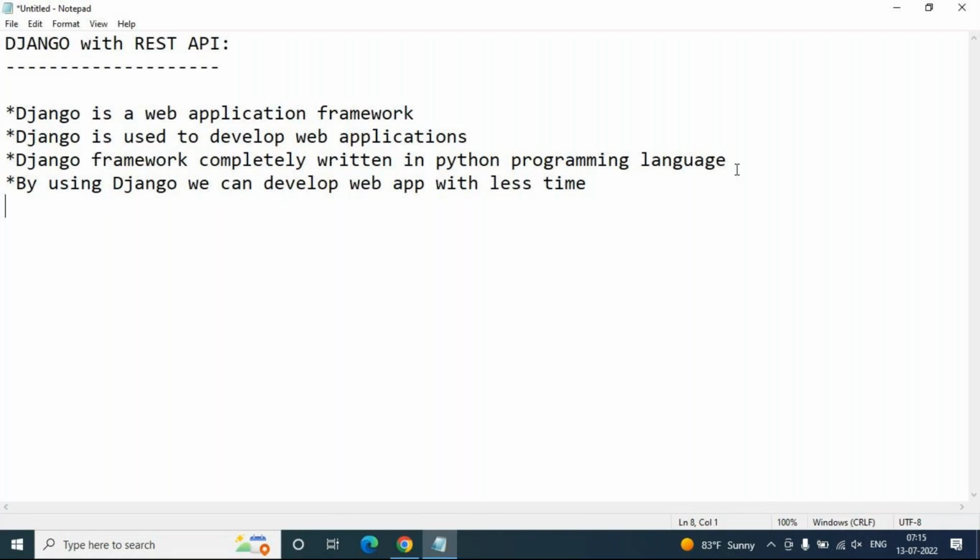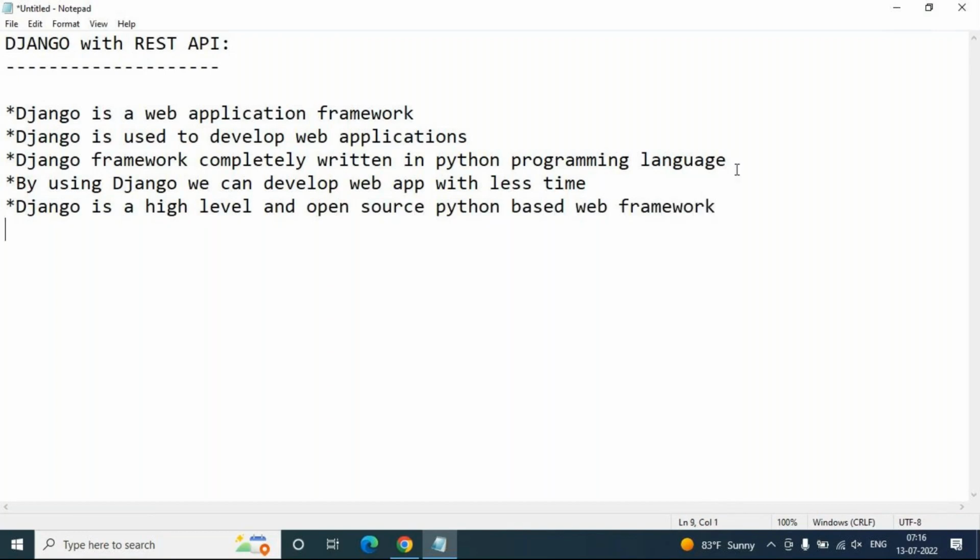Django is a high-level, open source, Python-based web framework. Because this framework is completely written in Python only, that's the reason we can say it is a completely Python-based web framework.